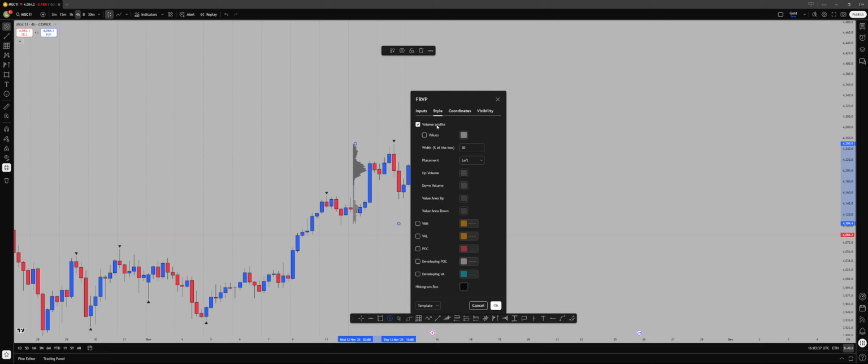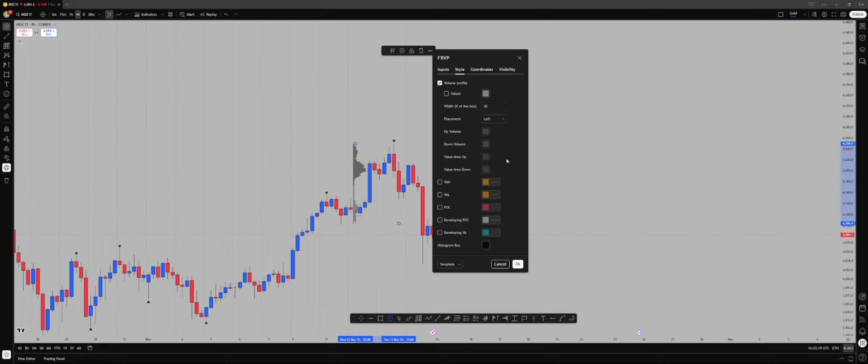There are specific areas where you can put it on. So these are key levels on the profile. Value area high, let's make this black. You have the value area low, let's make that also black. Then let's make the POC, which is the point of control, red. Yeah, I think red is not bad. We can increase the thickness.